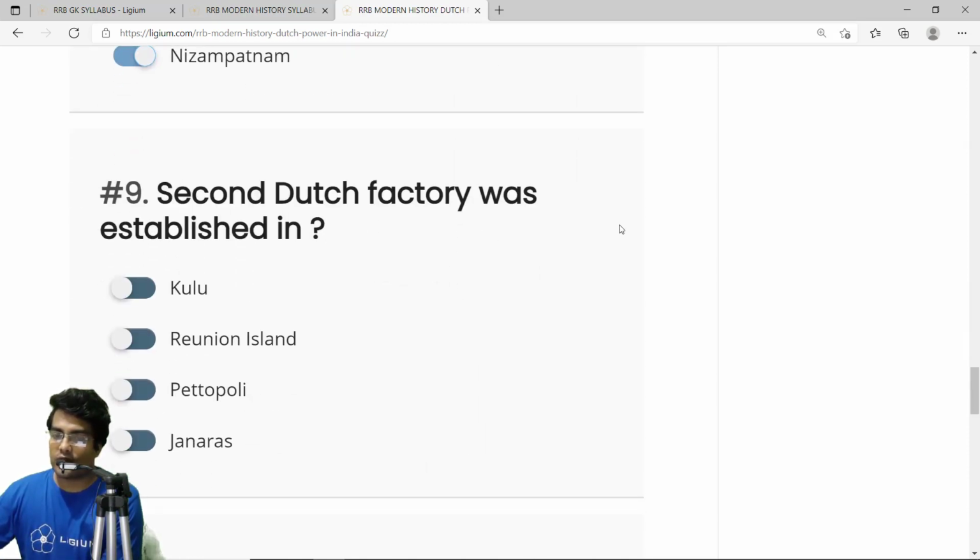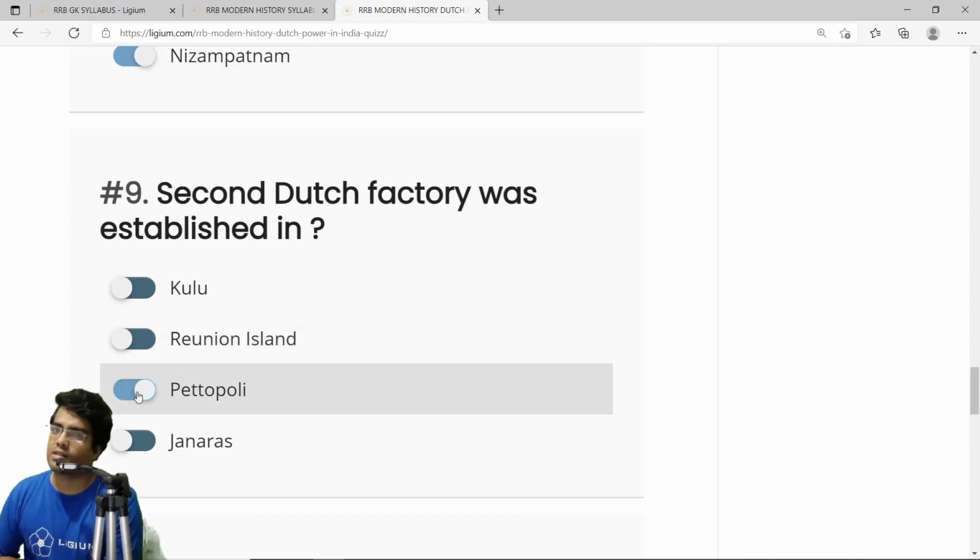The second Dutch factory was established in. The first factory was established in Masulipatanam, and after that it was established in Petapoli. The correct answer is Petapoli, which is also known as Nizampatnam. Petapoli or Nizampatnam, if they give you the option, both are correct.